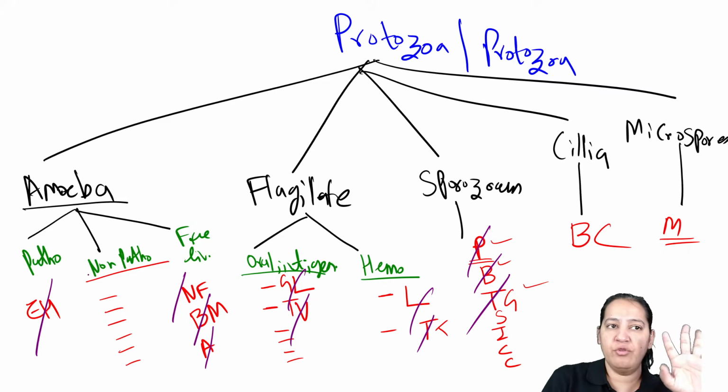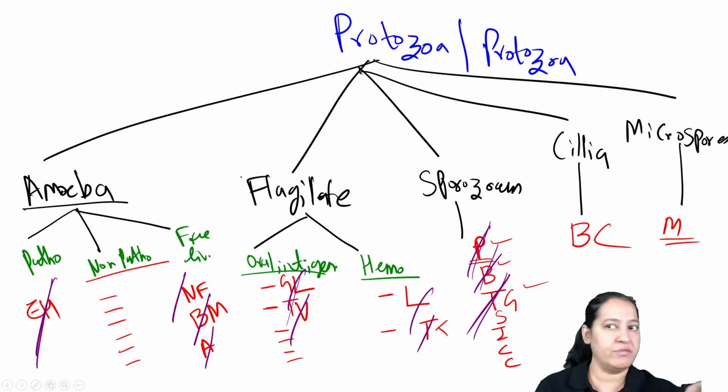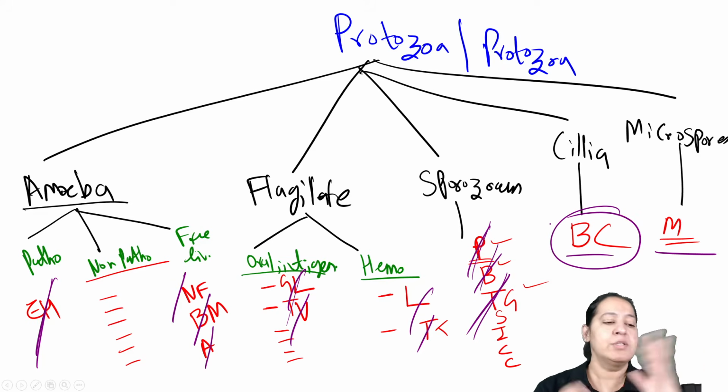In amoeba, I will teach you 4 in detail out of the 10. In flagellates, I will teach you 4 in detail out of the 8. In sporozoans, I will teach you 3 in detail out of the 7. These 2 I will not give much detail. This is the largest one that you have to learn. That's it. So that is about the protozoa.